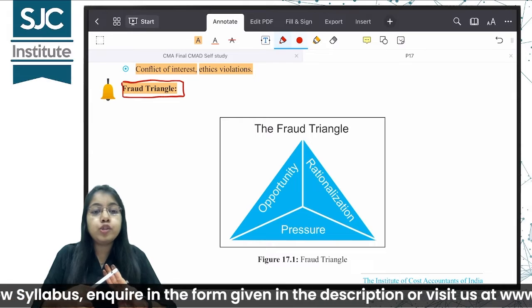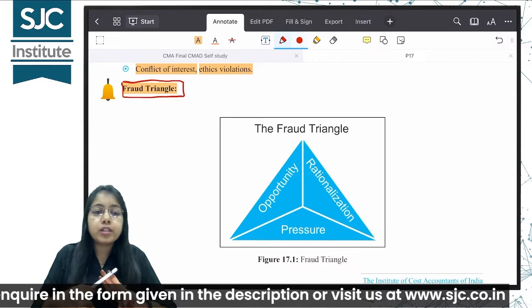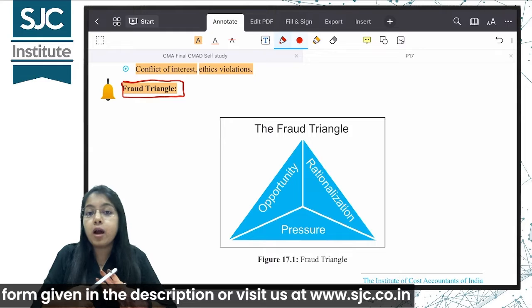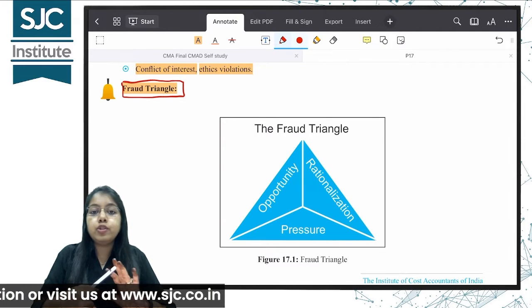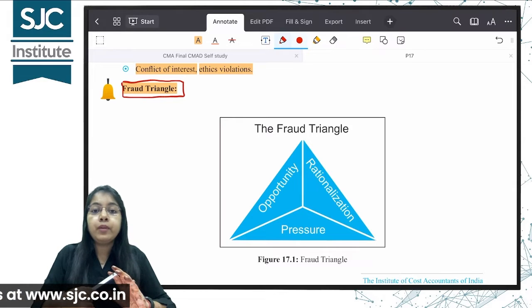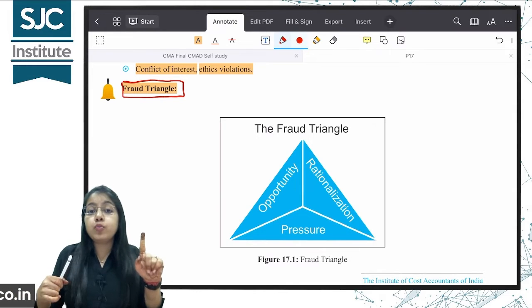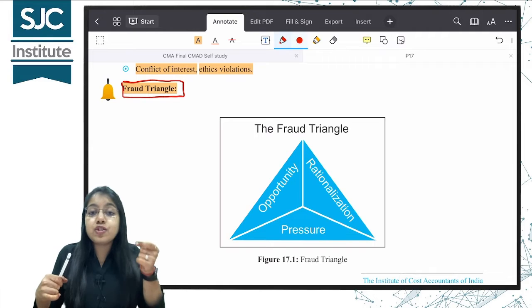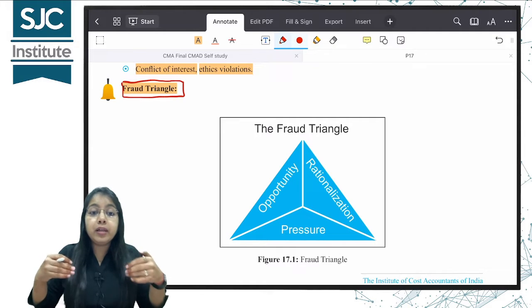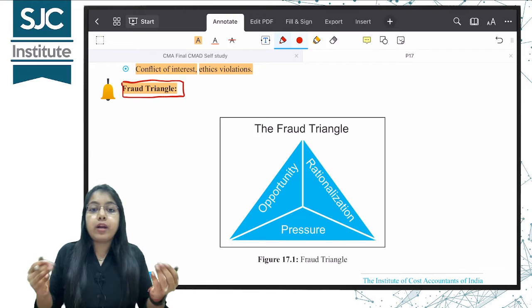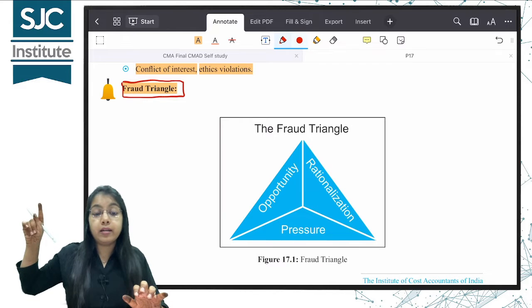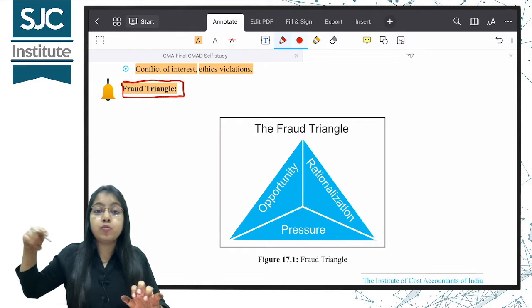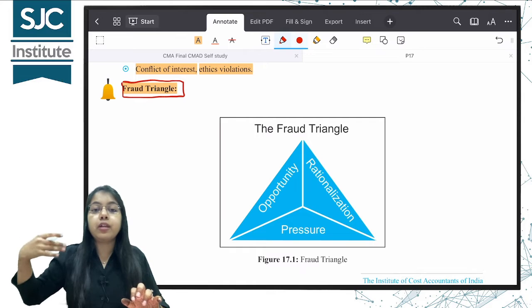मतलब हर कोई चोर के मन में ये तो ज़रूर रहता है कि अगर मैं पकड़ा गया तो क्या. तो जब कंपनीज की बात करते हैं, if any employee or manager is committing some kind of a fraud, they know that if I am caught, what will I answer? So rationalization is basically the ability to justify your action. समझ में आया आपको? गलत काम किया, अगर किसी ने पूछ लिया तो मेरे पास ये आंसर है that this is why I am doing this. So my ability to justify or give reason for the same.